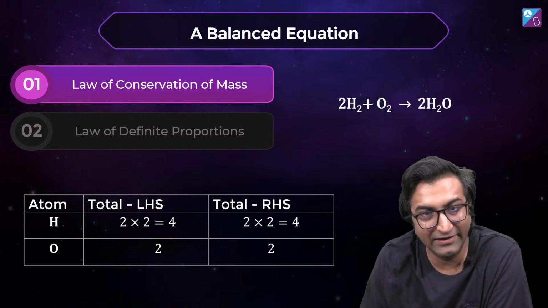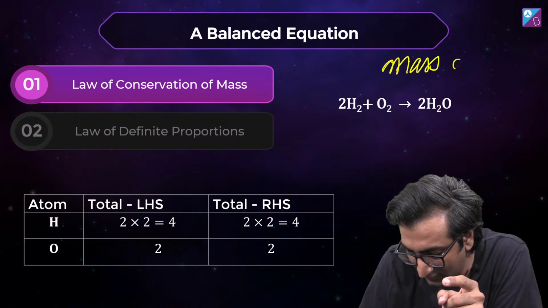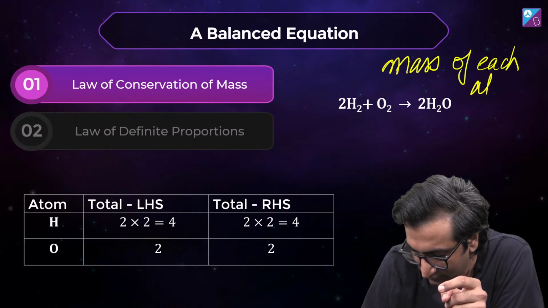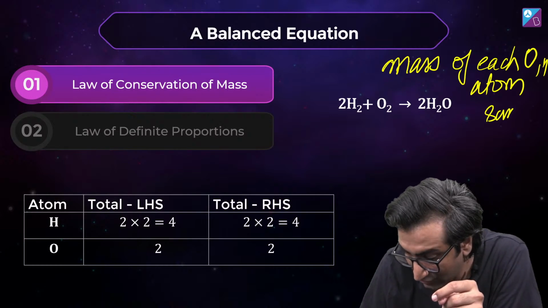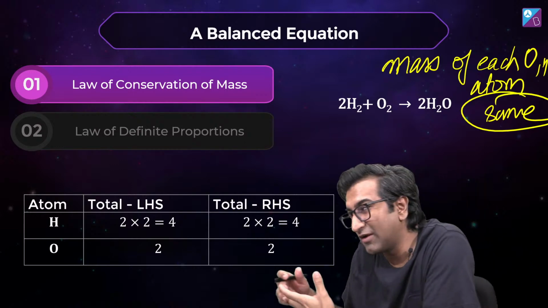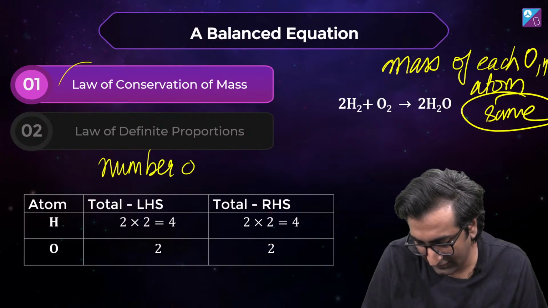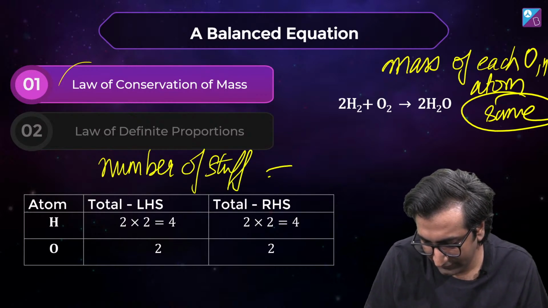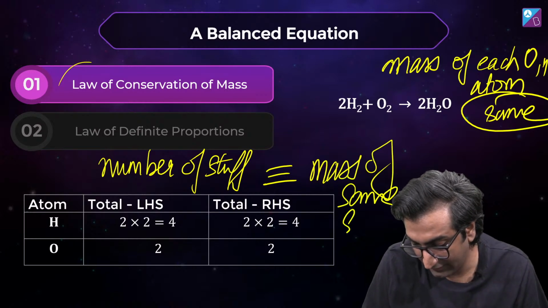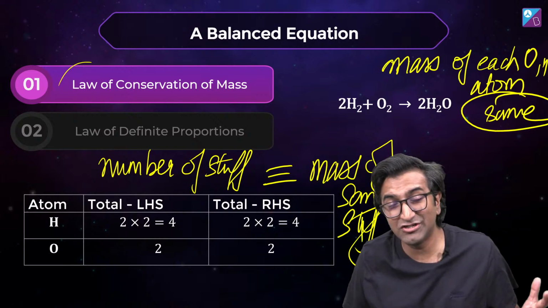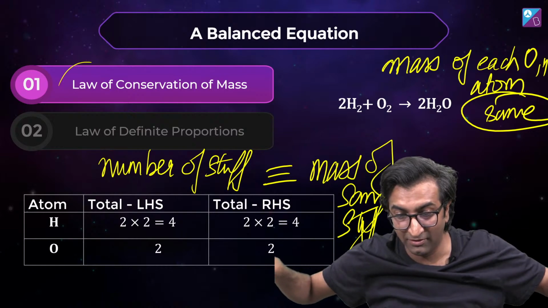Because I know that the mass is going to be the same, and also the mass of each atom is the same, each oxygen atom, each hydrogen atom, instead of talking about mass all the time, I can also talk about the number of atoms. The number of stuff is similar to talking about the mass of the same stuff. There is a relationship between mass and number. Is everybody agreed on that?